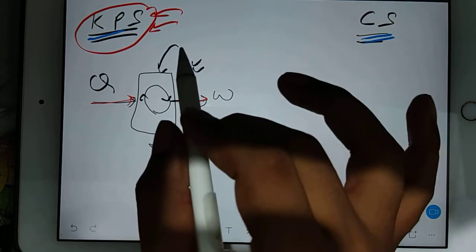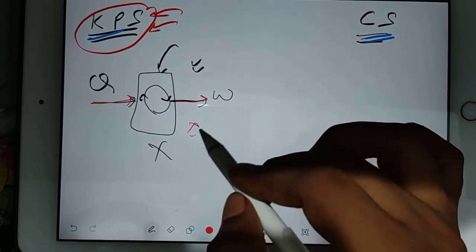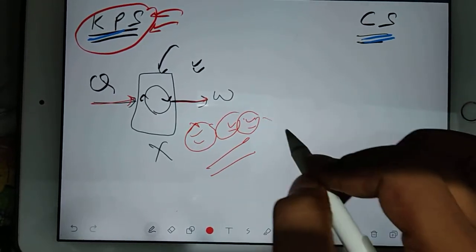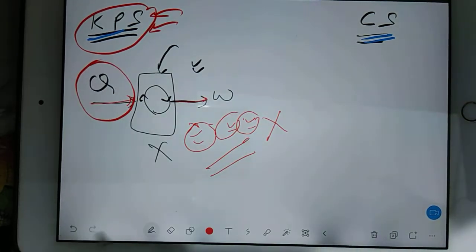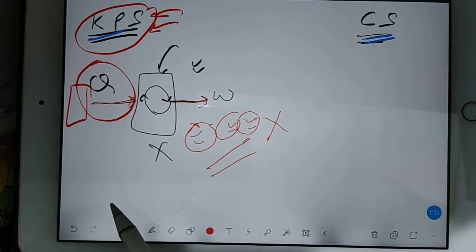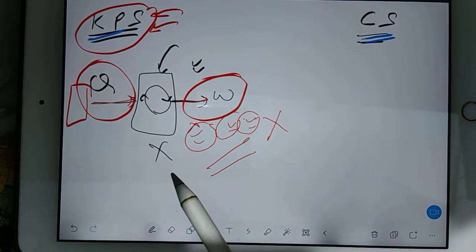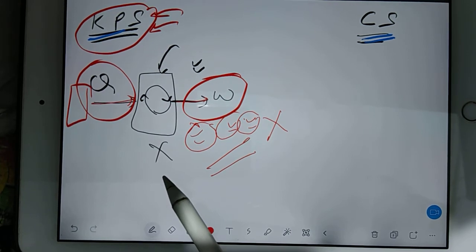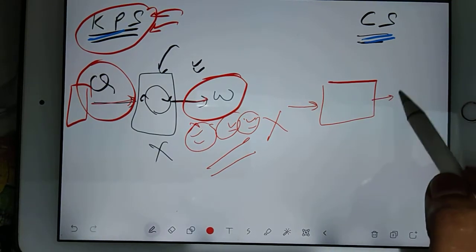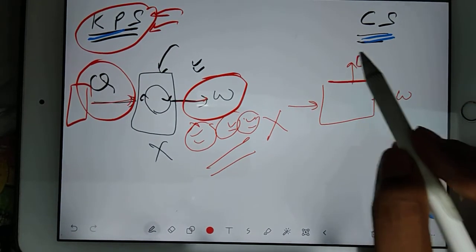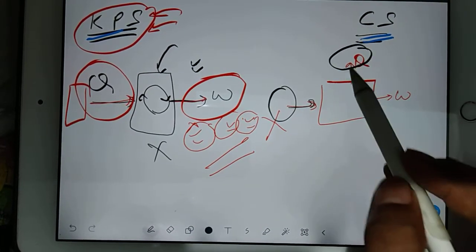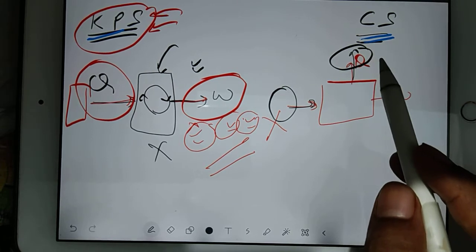Try to understand KPS one more time. KPS states that it is impossible to construct a cyclic device which will produce no effect other than heat transfer from a single reservoir to do an equivalent amount of work. Okay. It means that in reality, whenever you supply heat, you get the work, but definitely some heat will go to the sink. It means you need two reservoirs. From one reservoir you will receive the heat, and to the other reservoir you will give the heat as a sink.